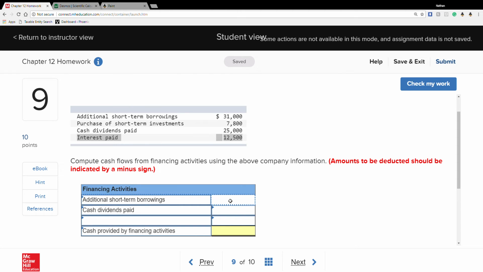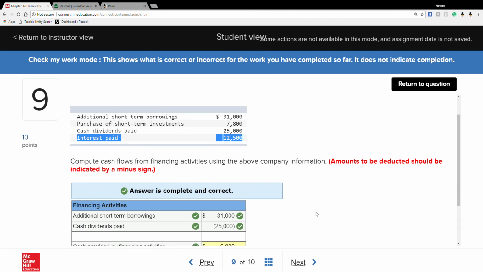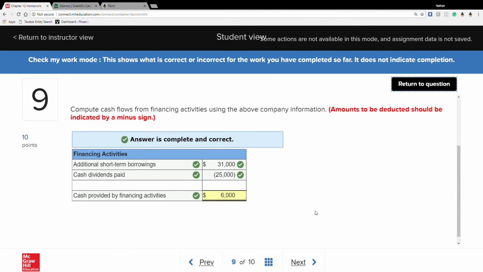Well, if we're borrowing more money, that means cash increased by $31,000. But if we paid out dividends, that means cash decreased. So again, investing and financing are the easy ones. It's only the operating that's going to be the bugaboo.